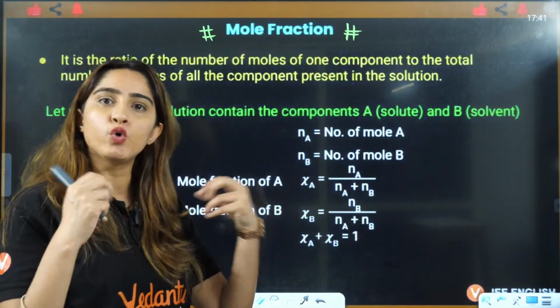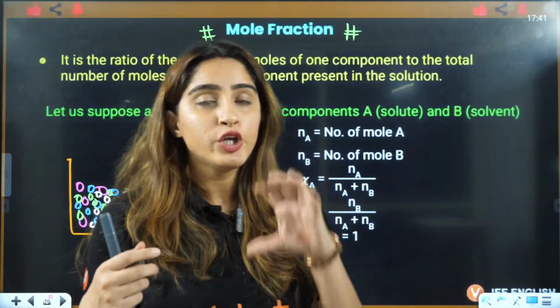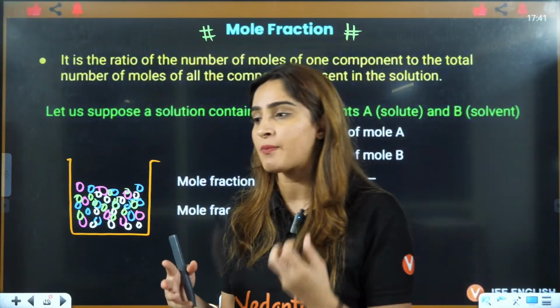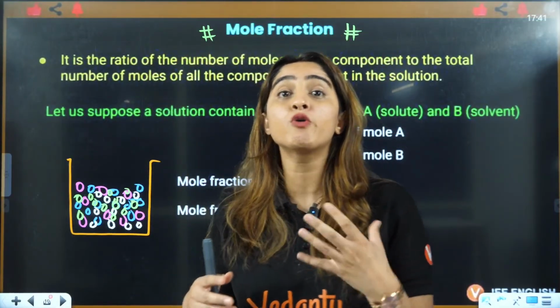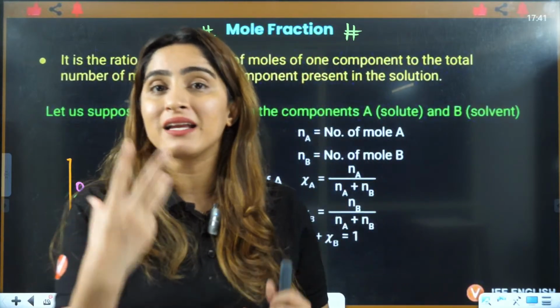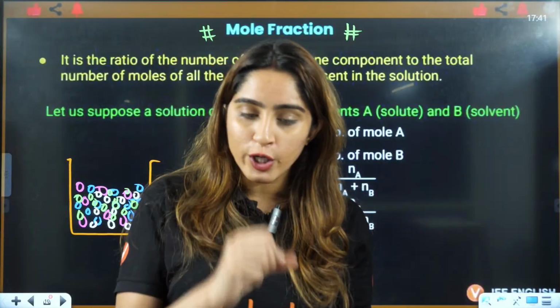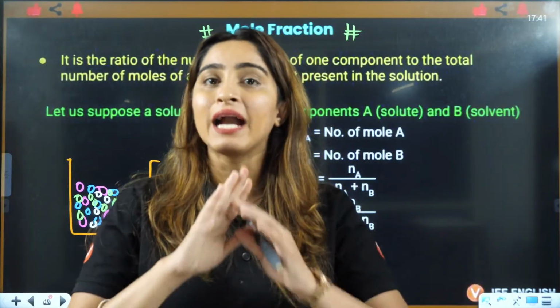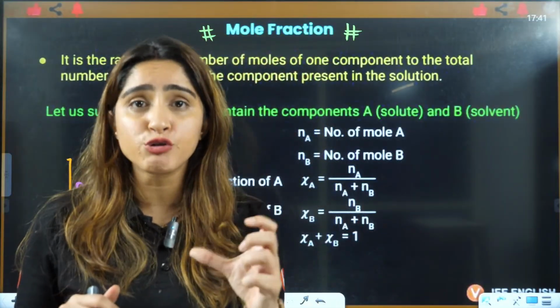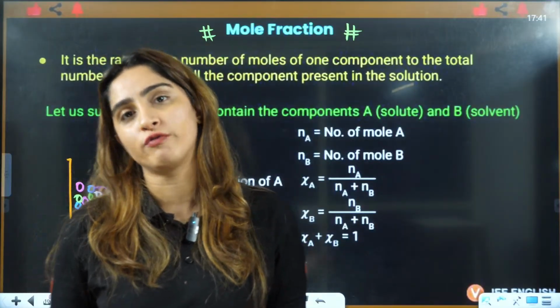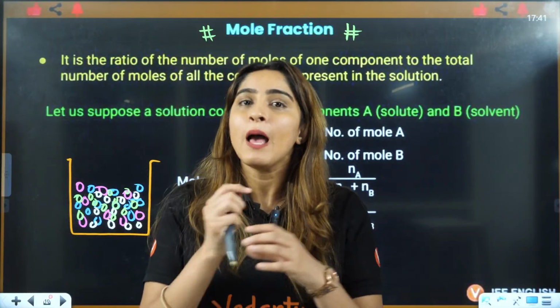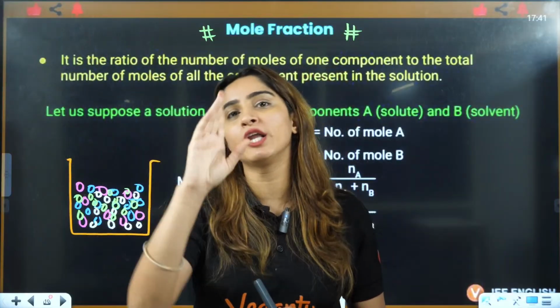Let's say you have two components, because in the solution chapter we will only discuss binary solutions. Binary solutions are those in which the total number of components, solute plus solvent, is 2, and in one solution there can only be one solvent, right? Solvent will be the maximum quantity of only one thing.